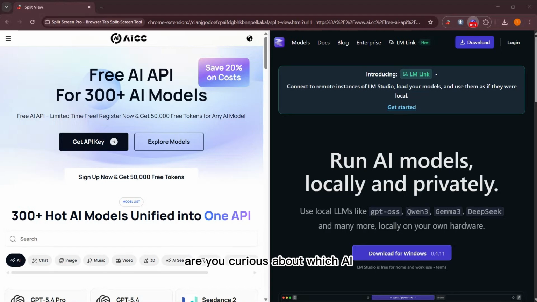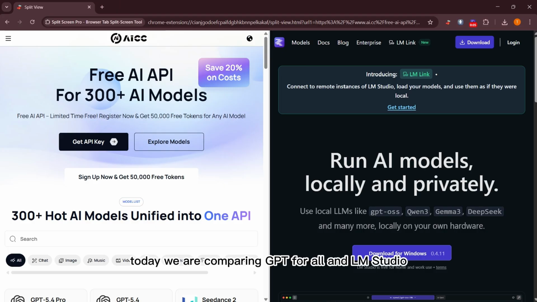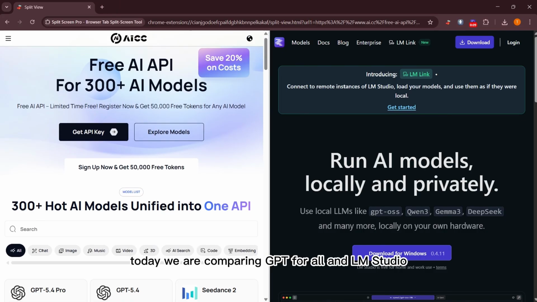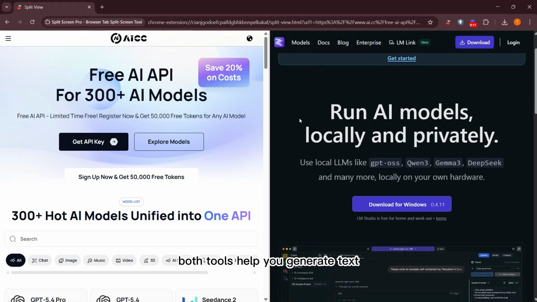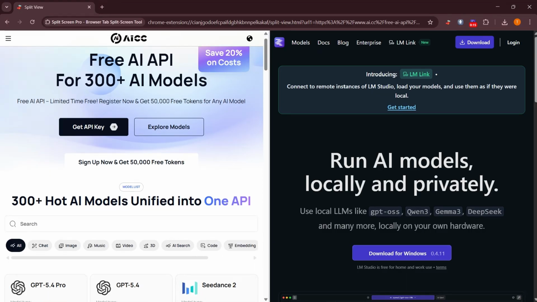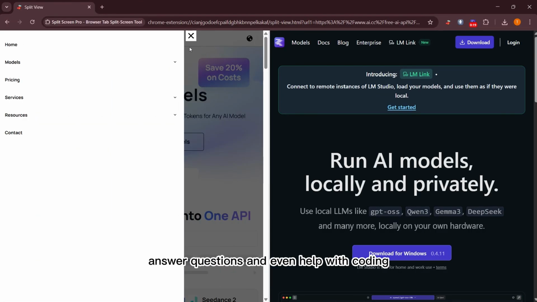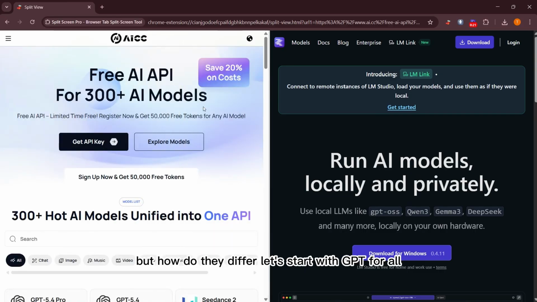Are you curious about which AI tool is better for your needs? Today, we are comparing GPT4all and LM Studio. Both tools help you generate text and assist with writing tasks. They can create stories, answer questions, and even help with coding. But how do they differ?